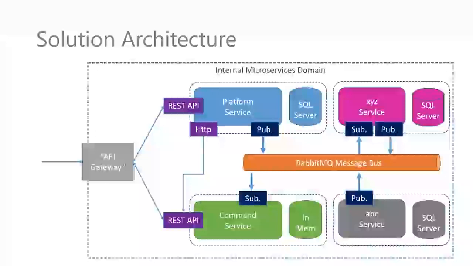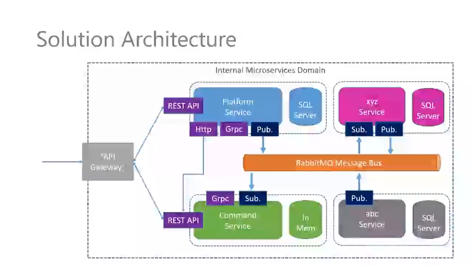And again, we're only going to do 2 services as part of this video, but as you can see here, you may have other services that publish other events onto the event bus and subscribe to other events or similar events. And you can see again that the XYZ service has its own database, the ABC service has its own database, so on and so forth. So you have this decoupled architecture, event-driven architecture, which is really what microservices are about.